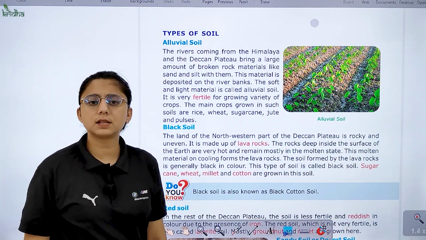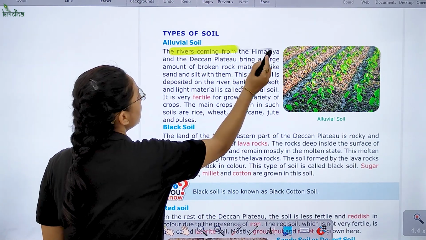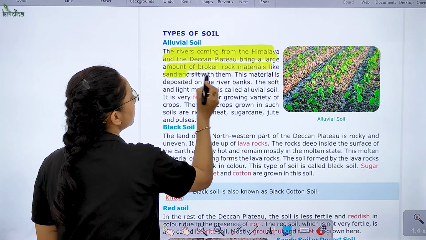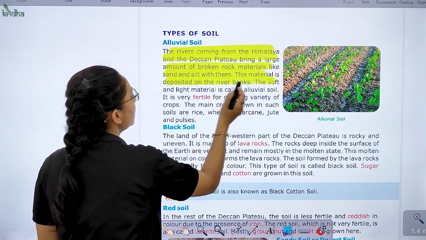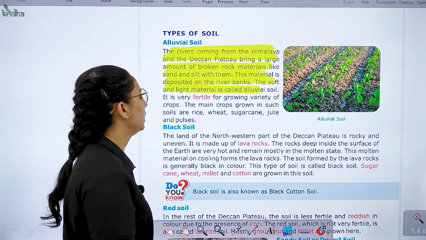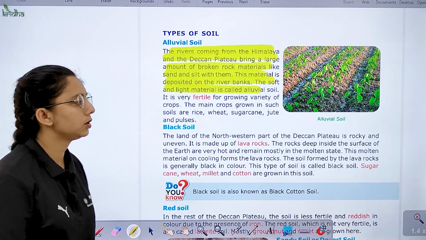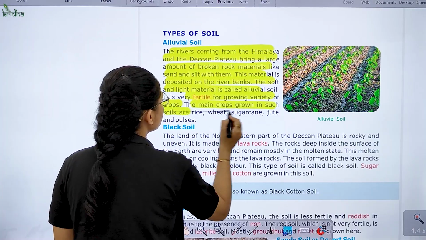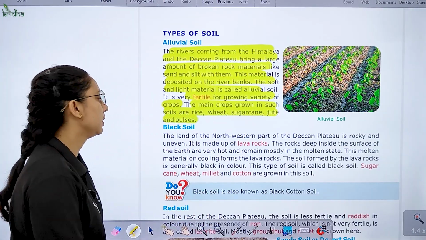Types of soil. First is alluvial soil. It is the most fertile. Rivers coming from the Himalayas and the Deccan Plateau bring large amounts of broken rock material, the sand or silt. This material is deposited on the river bank. The soft and light material is called alluvial soil. It is very fertile for growing a variety of crops. The main crops grown are rice, wheat, sugarcane, jute and pulses.